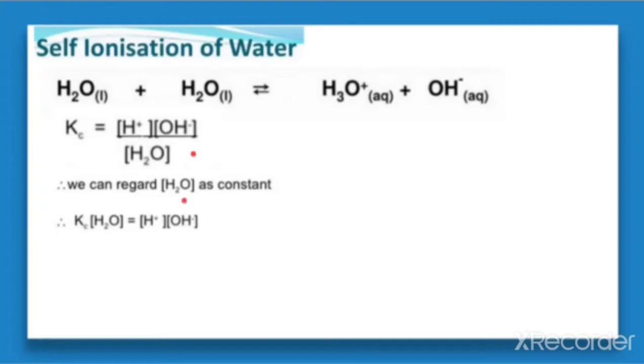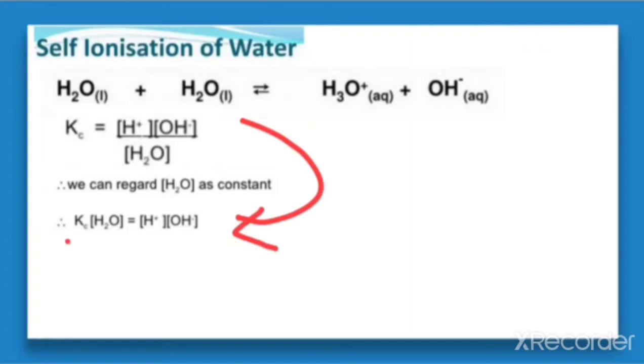Therefore the concentration of water in the denominator can be omitted by taking it as a constant. So this equation can be rewritten in this way.